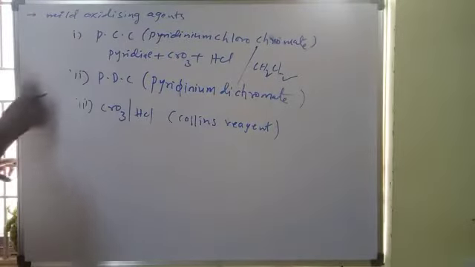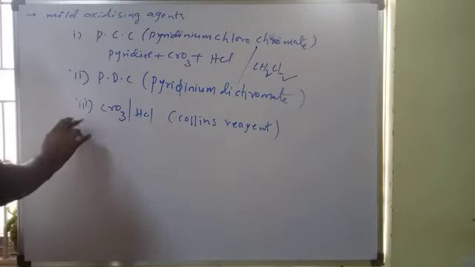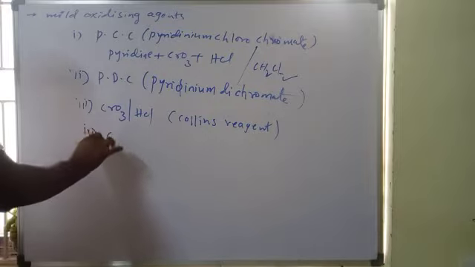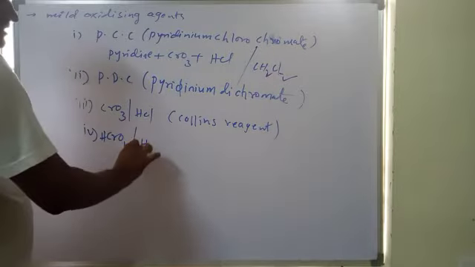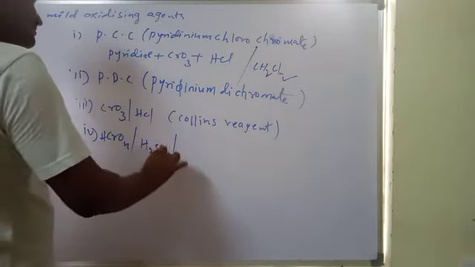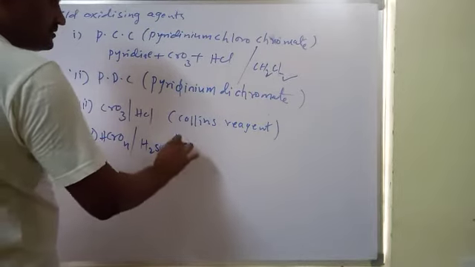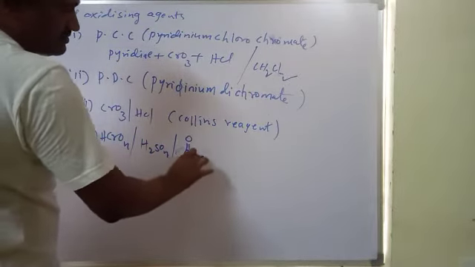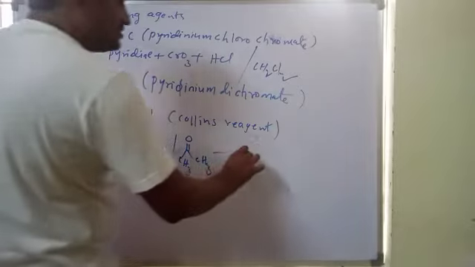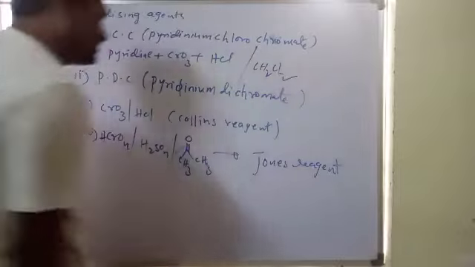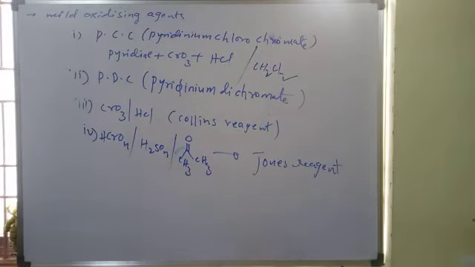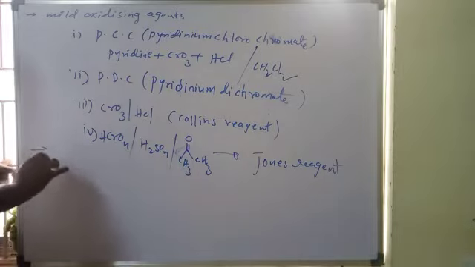Now, next, number 4: HCrO4 with sulfuric acid in the presence of acetone. This is the Jones reagent. If you use these reagents, generally they give aldehydes or ketones.